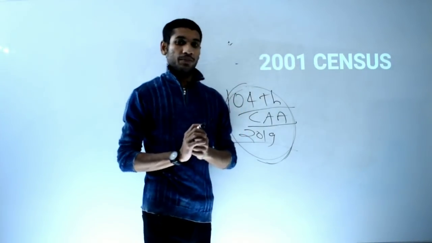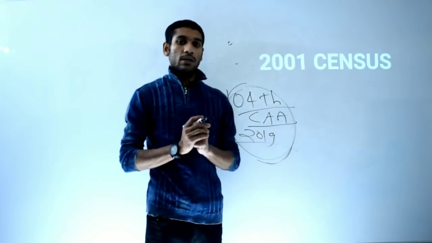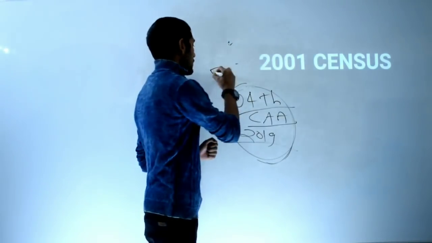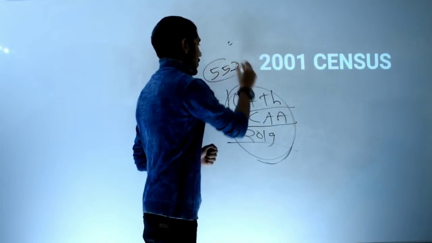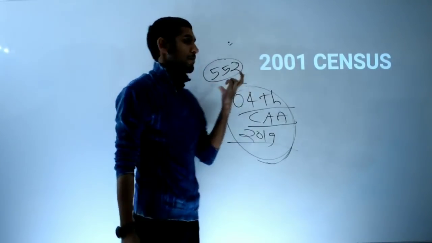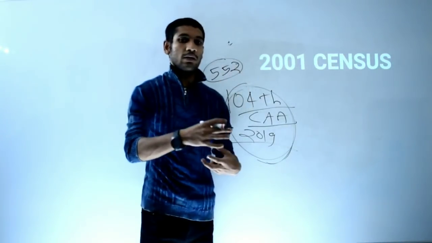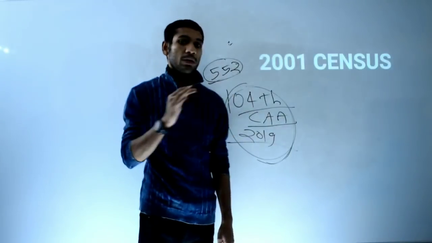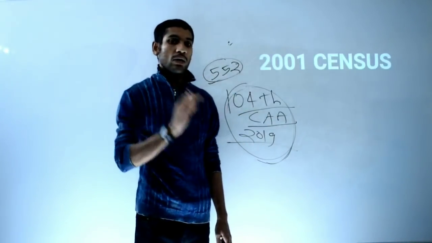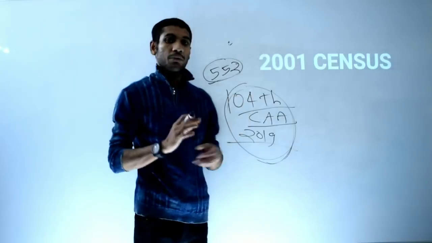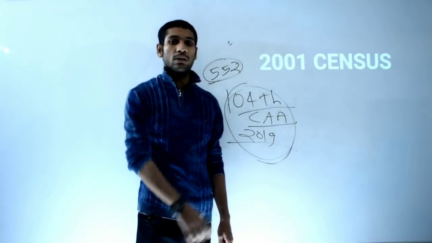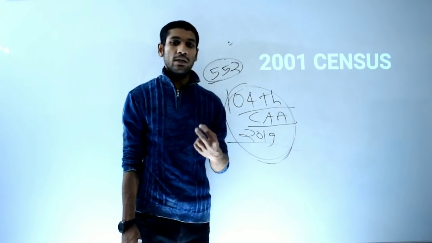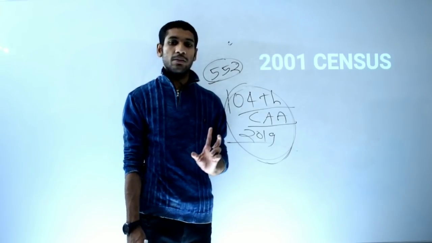So what do you think? There are a total of 552 seats in Lok Sabha. How are these seats determined, how many seats it will be? It is fixed by the Constitution of India. But how is it decided which state will get how many seats? Like UP, it is 80 seats. UP has 80 Lok Sabha seats.